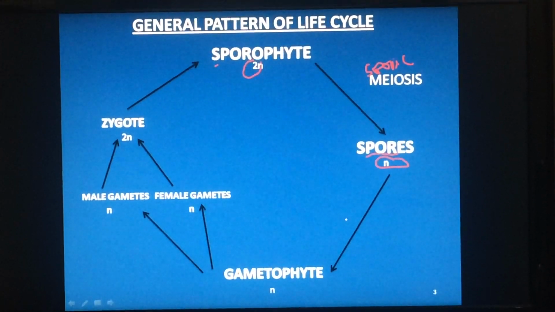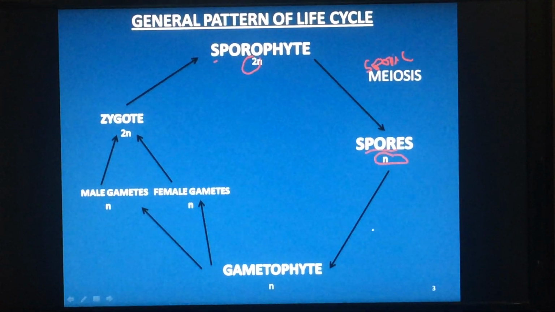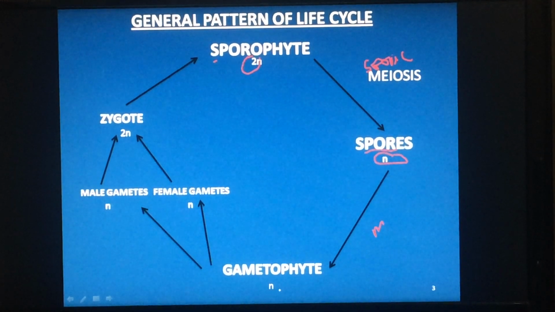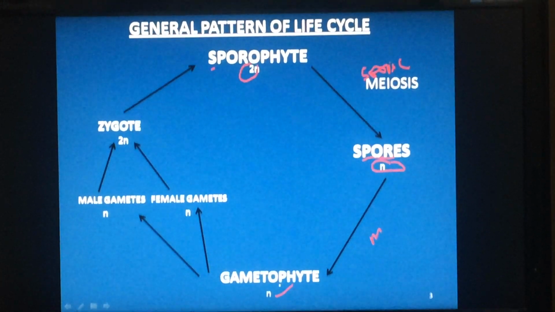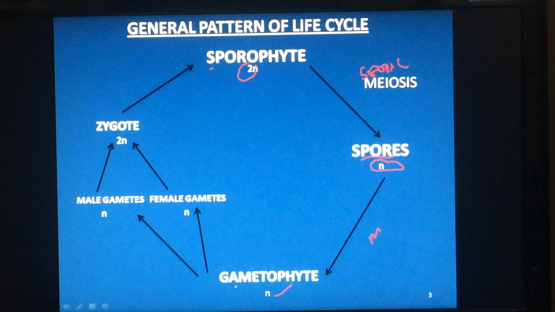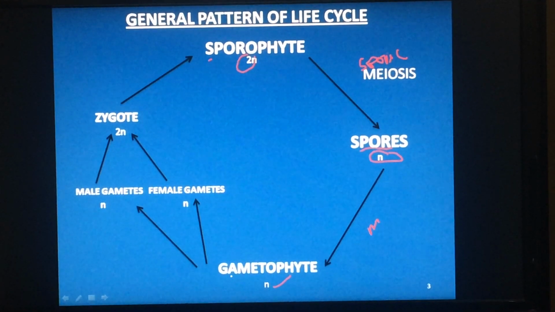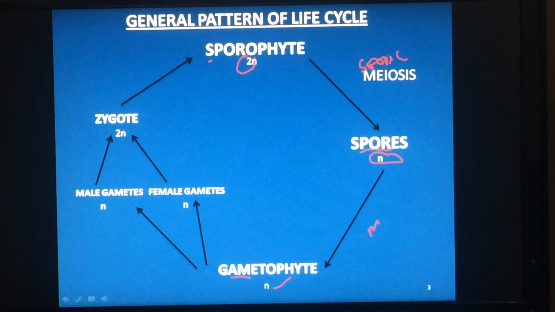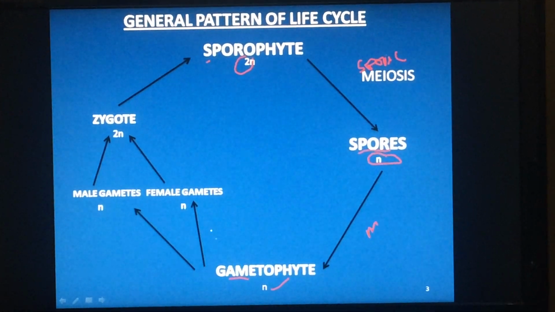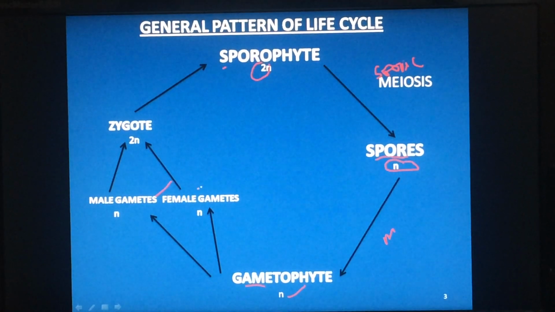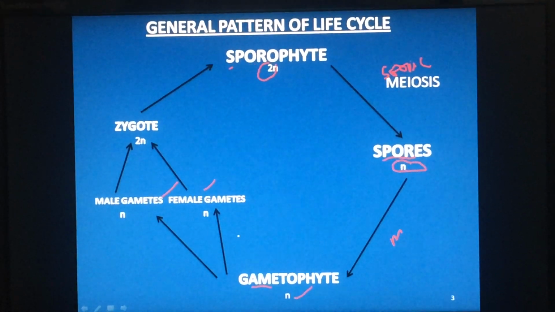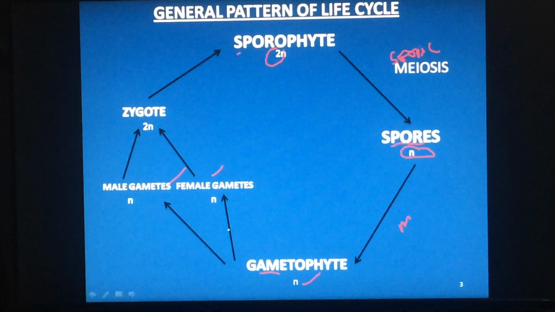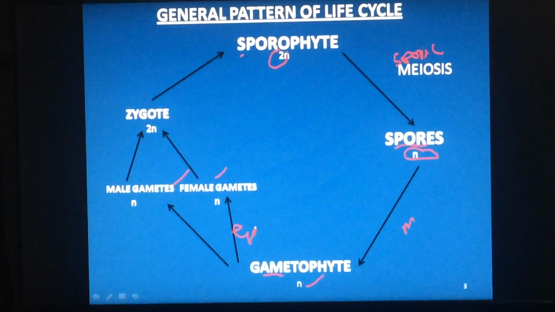These spores produce gametophyte by mitosis. Gametophytes are haploid. Gametophyte, see the name here. In this, gamete is there. That means gametophyte produces gametes. They are male and female gametes. This process is called gametogenesis.